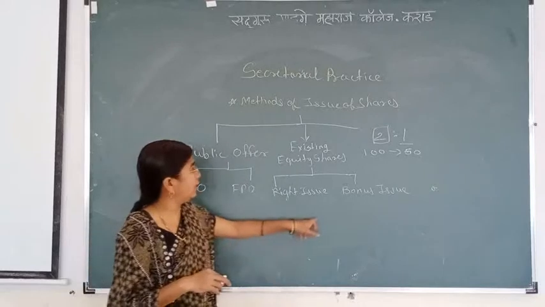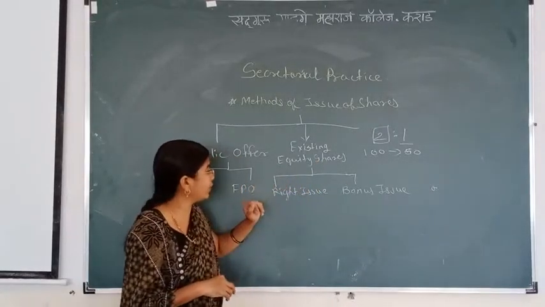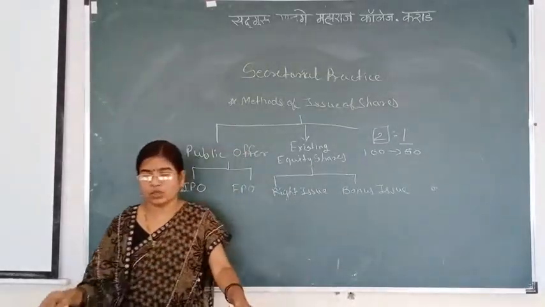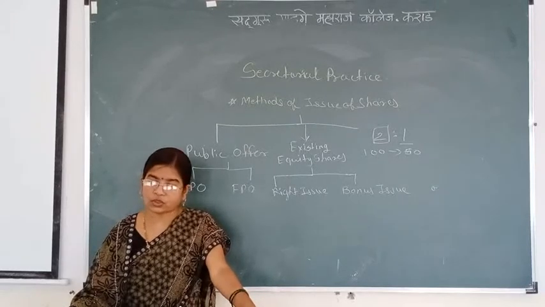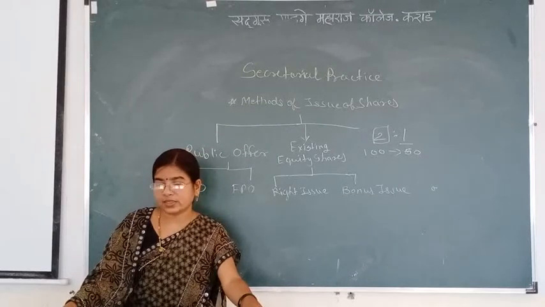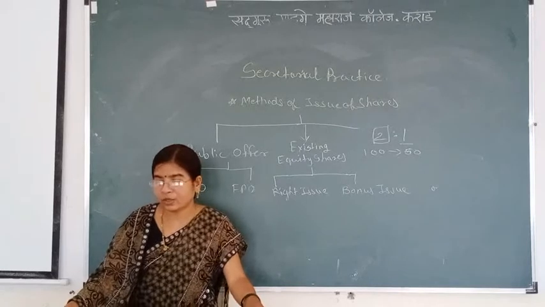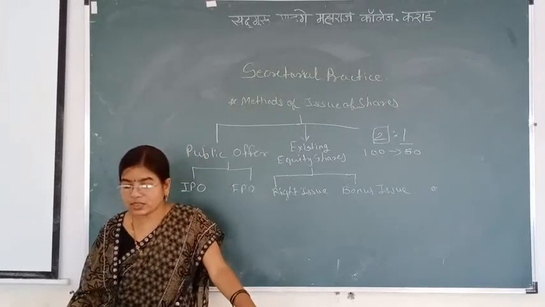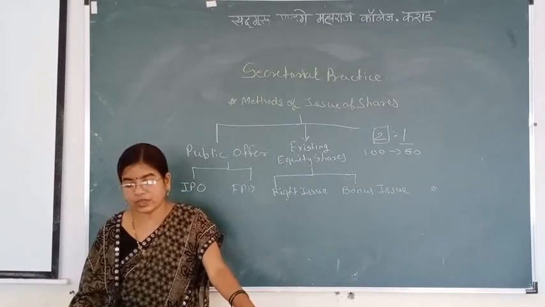Next issue is the bonus issue. When a company issues shares to existing equity shareholders, the first issue is the right issue, the second is the bonus issue. Bonus shares are fully paid shares issued free of cost to the existing equity shareholders in proportion to their shareholdings. Usually, financially sound companies issue bonus shares out of accumulated distributed profits or reserves. Hence, as the profits or reserves are capitalized, it is also called capitalization of profits or reserves.